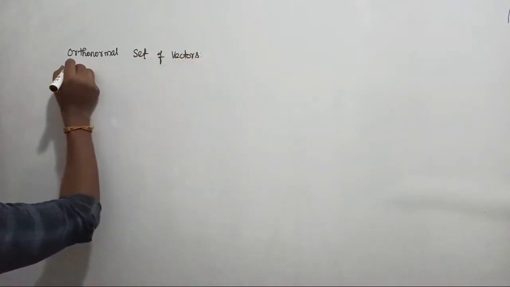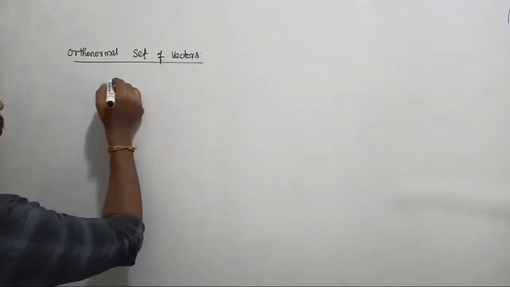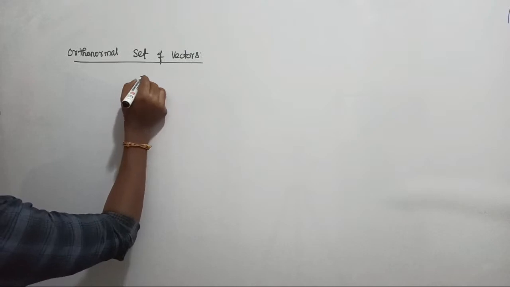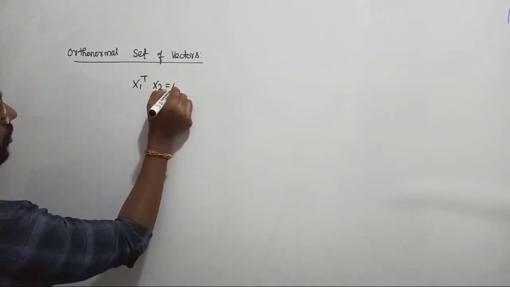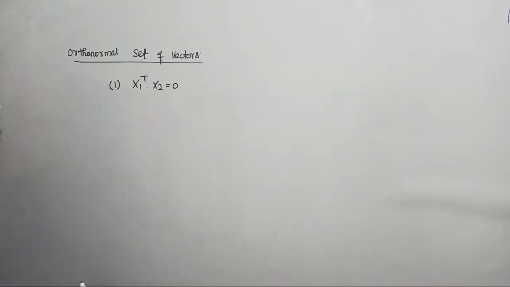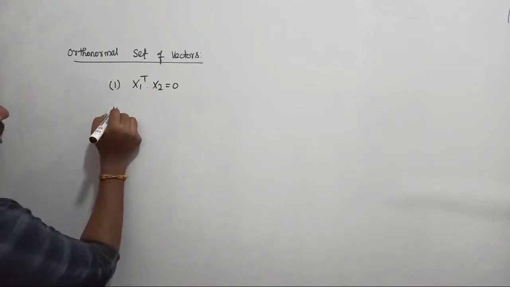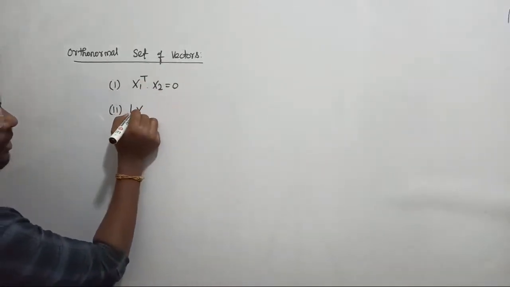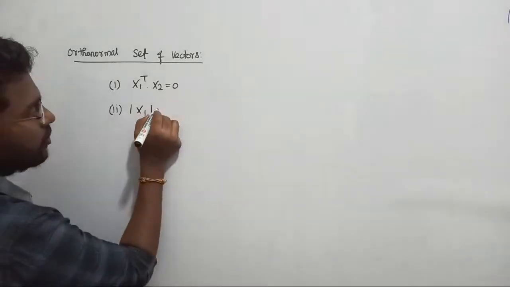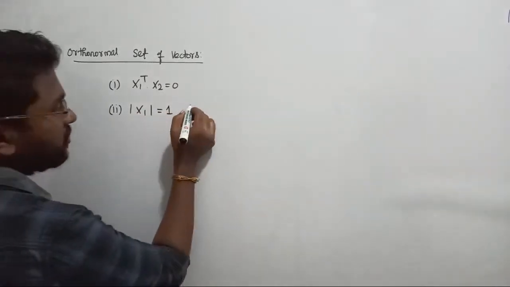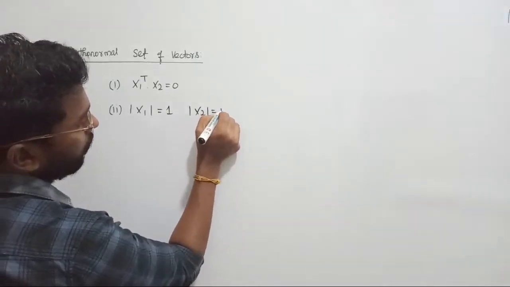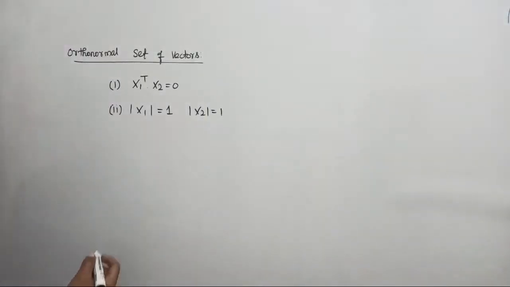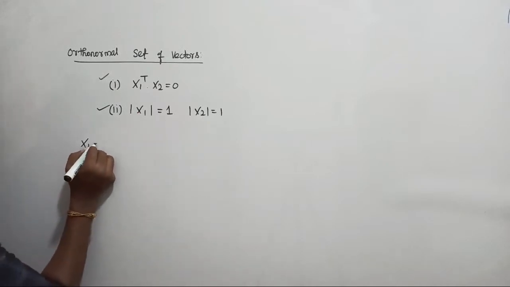An orthonormal set of vectors will satisfy two conditions. Condition number 1 is x1 transpose dot x2 will be equal to 0. Condition number 2: if you are finding the length of the first vector, it should be equal to 1, that is the magnitude. Similarly, the length of x2 should also be equal to 1. That is called orthonormal. It has to satisfy both conditions. If it satisfies these two conditions, then the system is orthonormal. Let us consider an example.